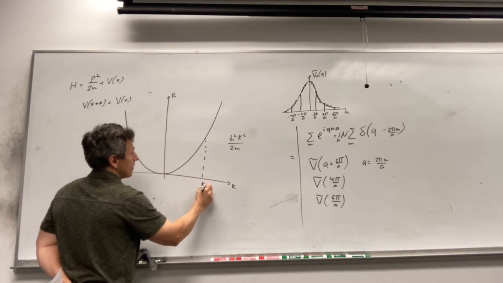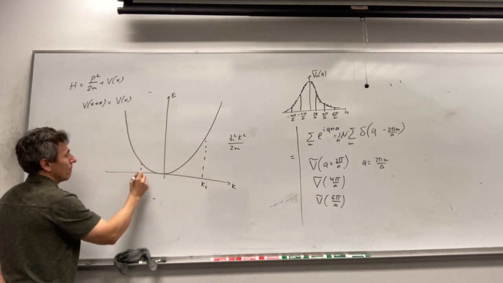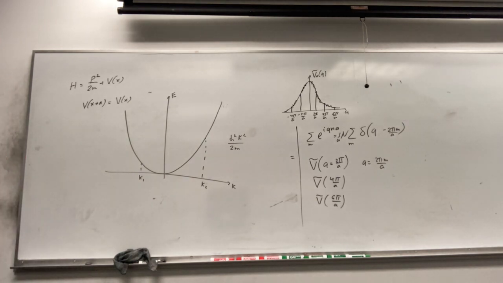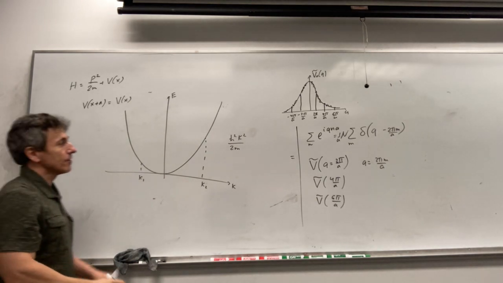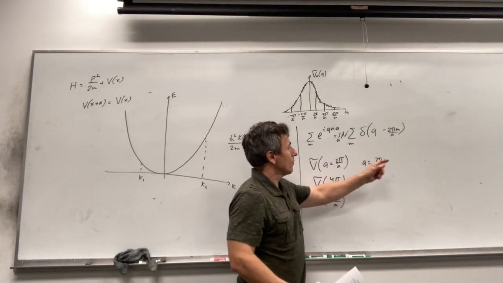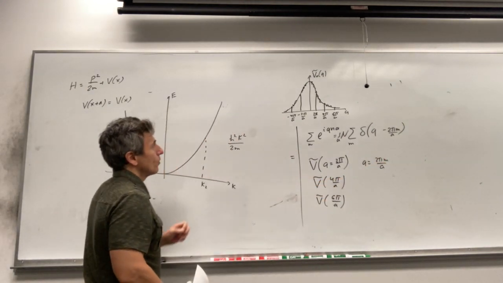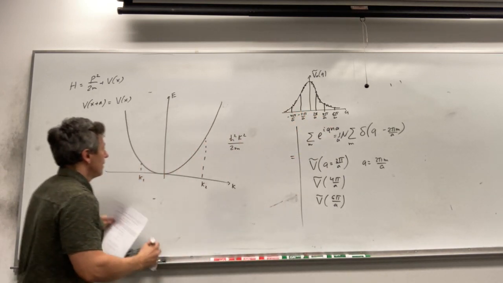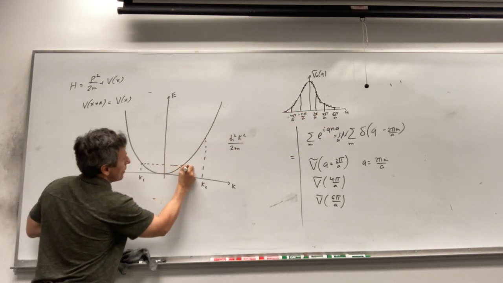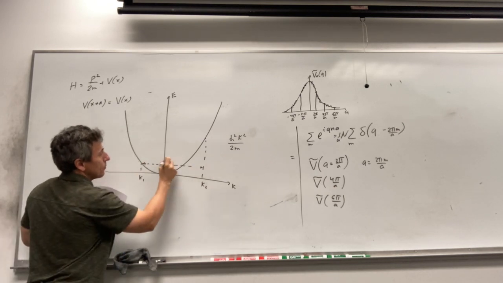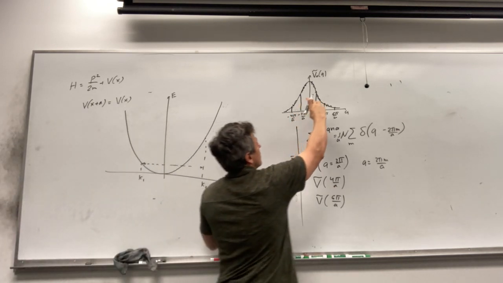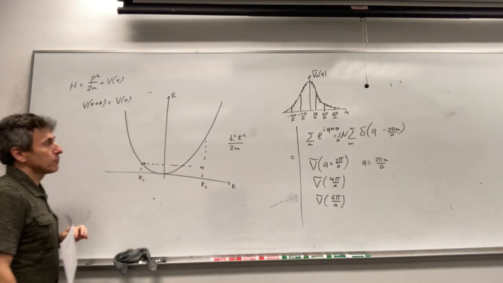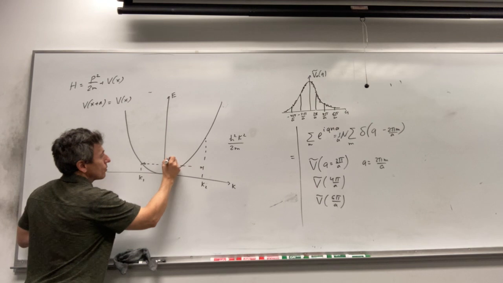So let's call this k2, this is k1. The coupling between these two states will be non-zero only when the difference between k2 and k1 is equal to 2 pi over a times an integer number. So when it is equal to 2 pi over a, 4 pi over a, 6 pi over a, and so on. So at first we consider the strongest matrix element, which corresponds to 2 pi over a. So this difference should be 2 pi over a.